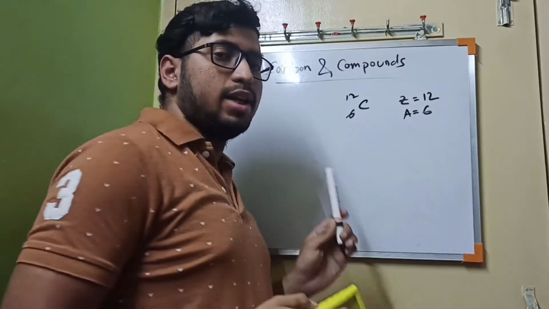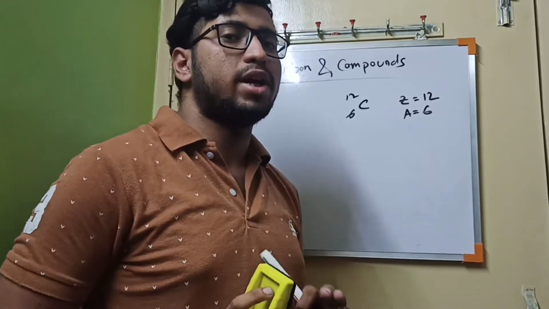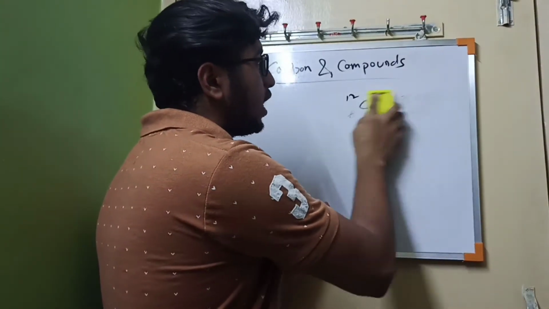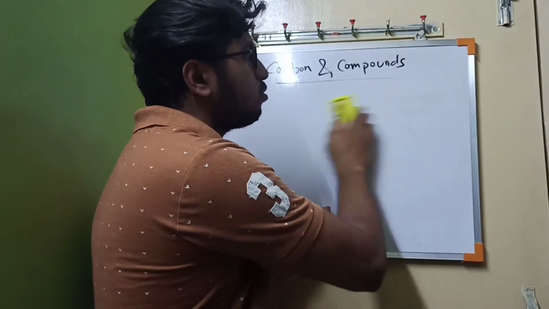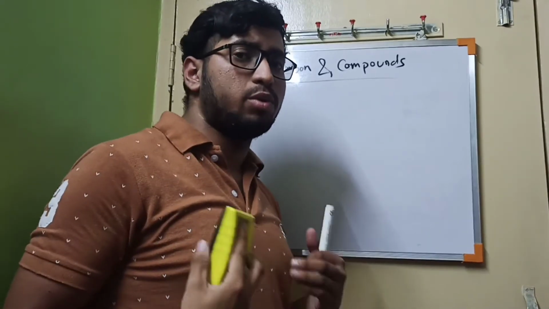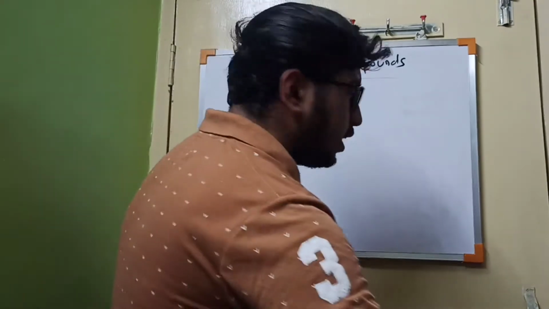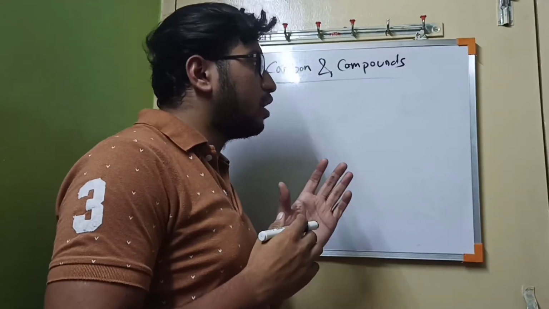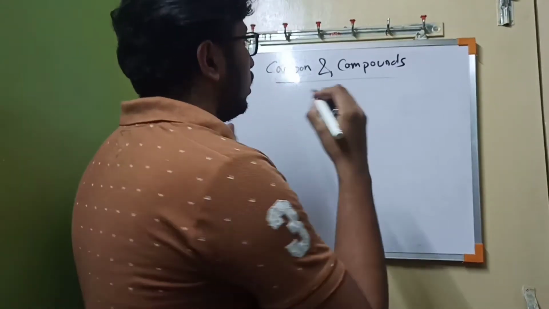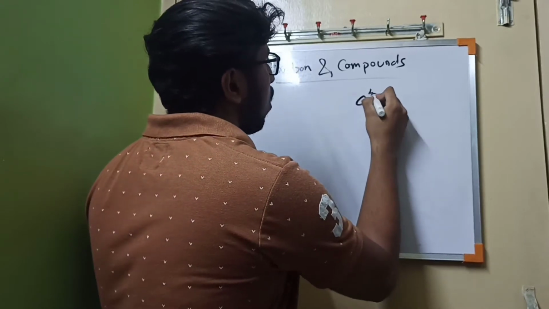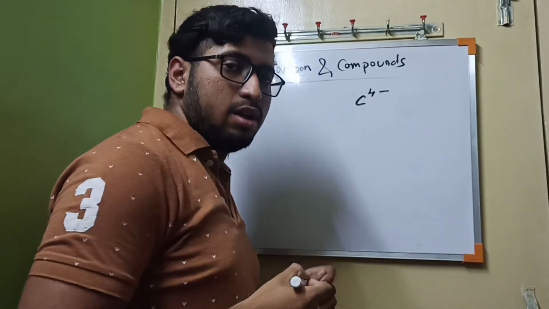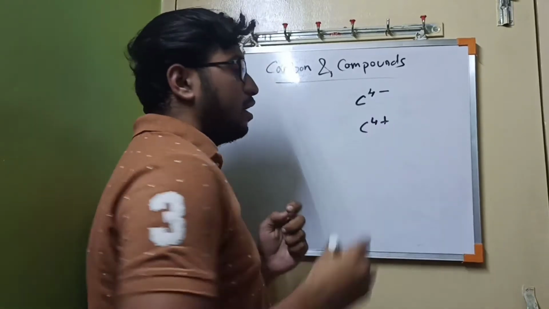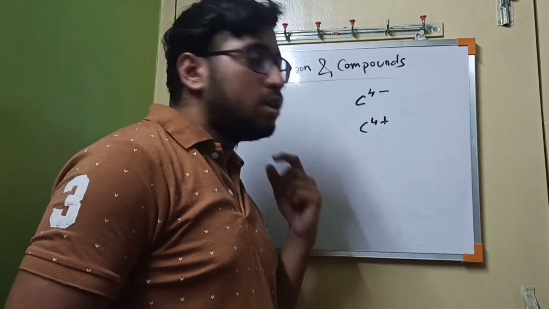we can't say that carbon is purely a non-metal or purely a metal. It is a type of metalloid. Especially we have to find the reason why we are calling carbon a metalloid. Basically, I have already said that there are 4 electrons at the valence shell, so carbon can form a C4 minus ion, that is an anion, or a C4 plus ion, that is a cation.